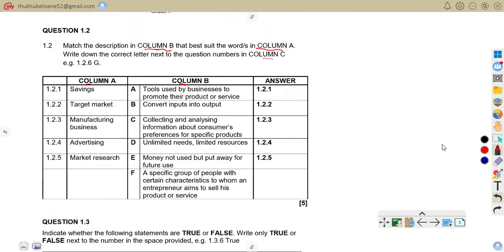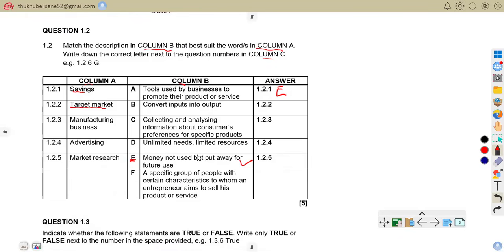We have savings as an item in column A. We want the description that best matches savings. The correct answer is E, 1.2.1 E, because E is the money not used. Savings is money not used but put away for future use. So the correct answer is E. Target market now.